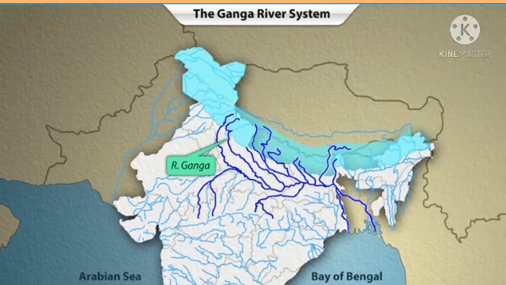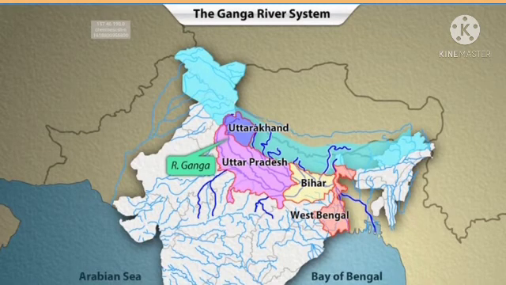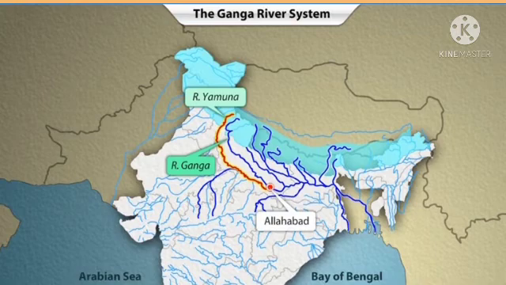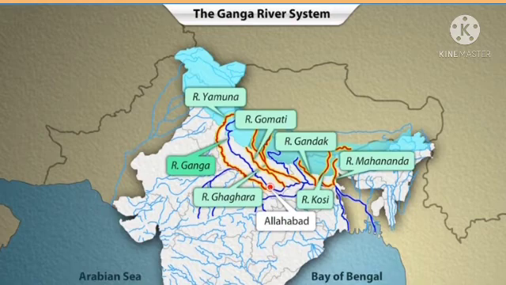The Ganga river flows through the states of Uttarakhand, Uttar Pradesh, Bihar, and West Bengal before entering Bangladesh. Yamuna is the most important tributary of River Ganga. The Yamuna meets Ganga at Allahabad. Gandak, Ghagra, Gomti, and Kosi are the other important tributaries of River Ganga. They meet the Ganga after the Ganga-Yamuna confluence. Mahananda is one of the last rivers to join Ganga in India.